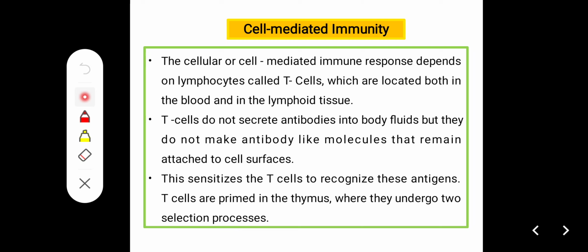So T cells don't synthesize antibodies. Antibodies are needed to neutralize foreign particles. This sensitizes the T cells, which recognize the antigen. T cells are primed in the thymus, where they undergo two selection processes. So the cell mediated immune system depends on T cells.